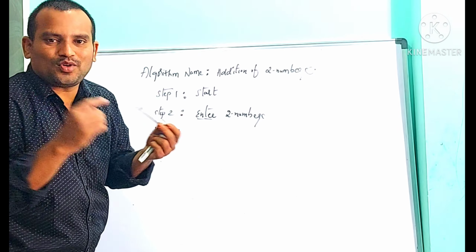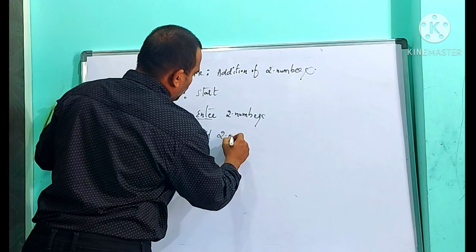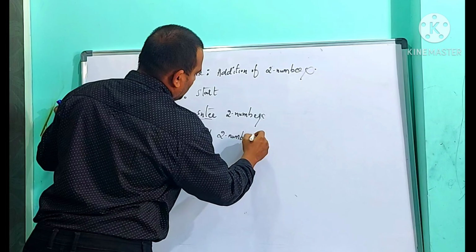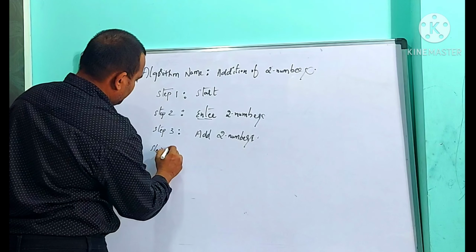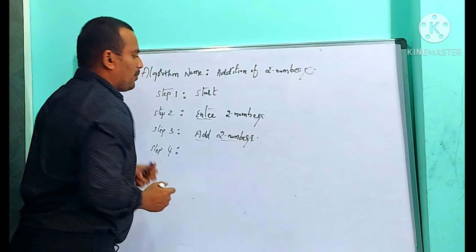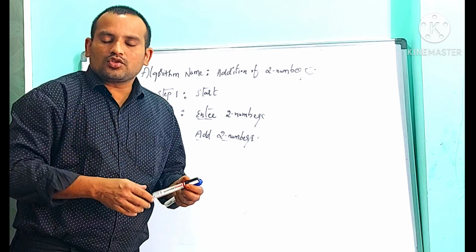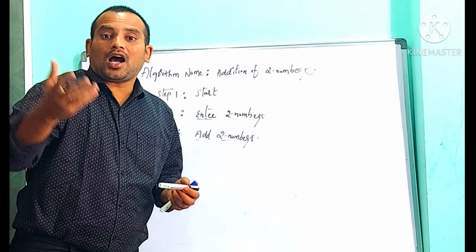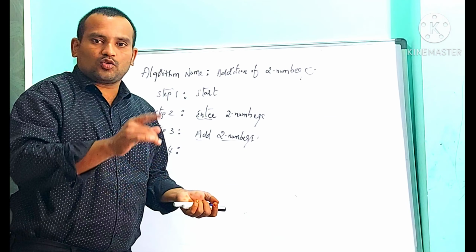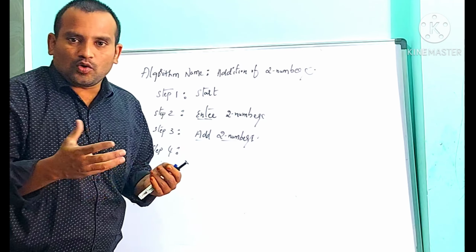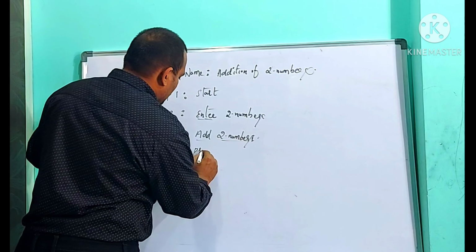You can add two numbers. Then after adding two numbers, I will get some result, correct or not? So what do I need to do? Print the result. I need to display the result. In a calculator, if I enter 12 plus 24, it shows 36, the result, correct or not? So that is called print result or display result.